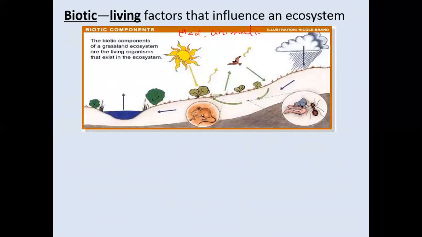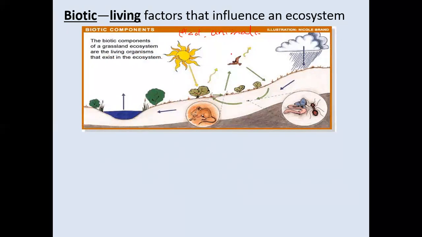Take a look at this picture, you would see the way all these organisms are interacting with one another and the way they are helping one another to survive in this environment. The biotic components of a grassland ecosystem are the living organisms that exist in the ecosystem. Now, in this case, you would see the sun shines and the plants tap sunlight for the purpose of making their food.